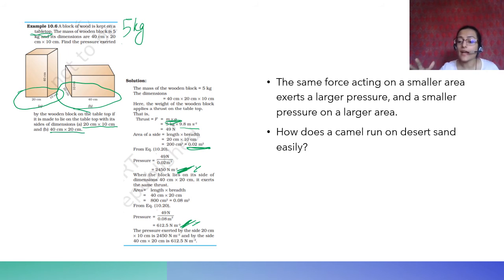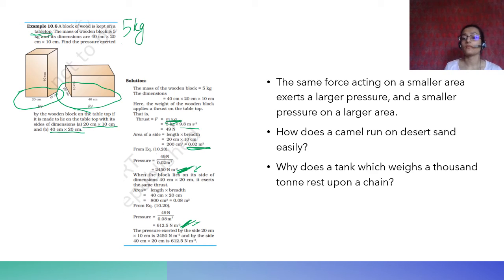To reduce the pressure that is given by the thrust of the camel's weight on the sand, the hooves of the camel are really big. Such big hooves increase the surface area, therefore reducing the pressure on the sand and allowing the camel to run without its feet falling through the sand.